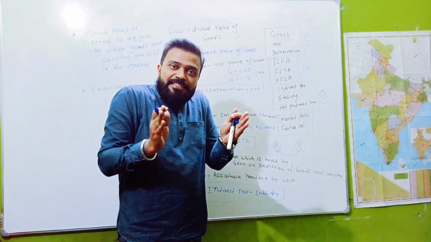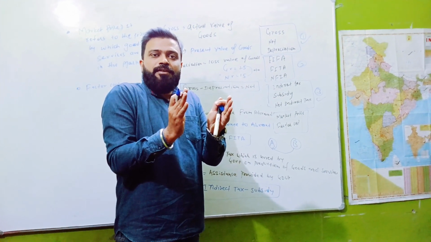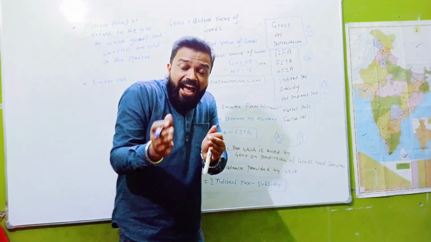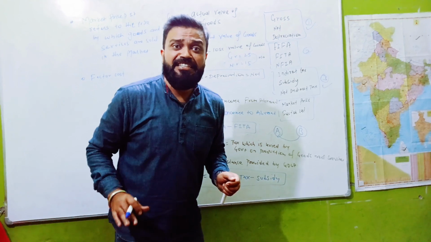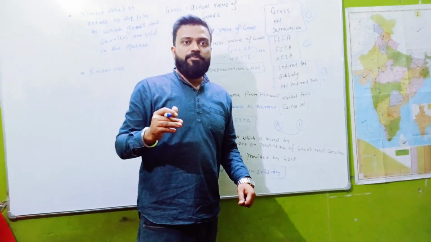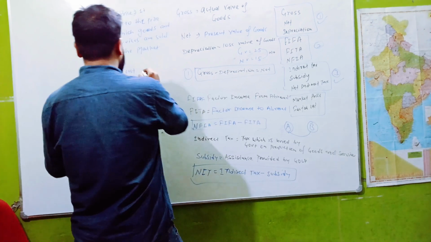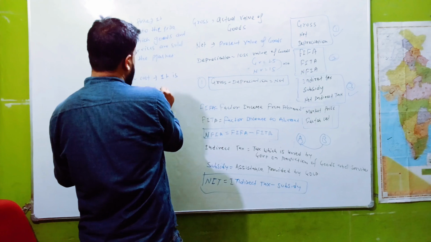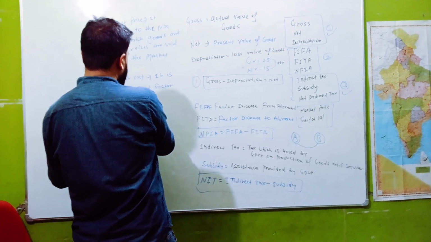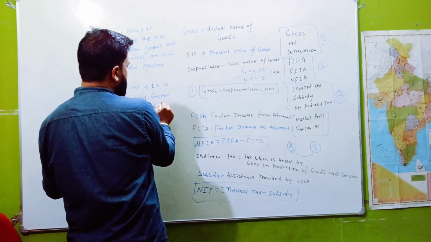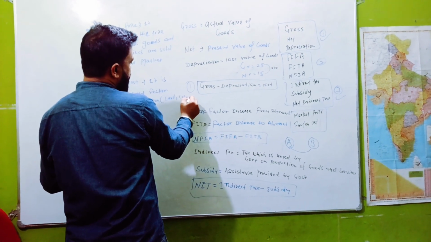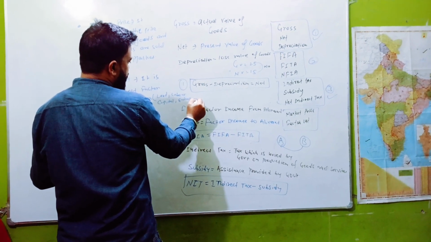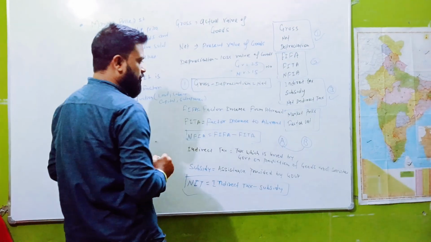So when we add this income, then we can say factor income. When we add the cost of these factors of production, then we can say cost of factor of production. Factor cost means the cost of factors of production. Factors of production means land, labor, capital, and entrepreneur. This is called factor cost.